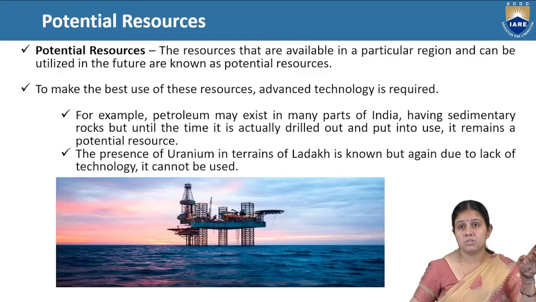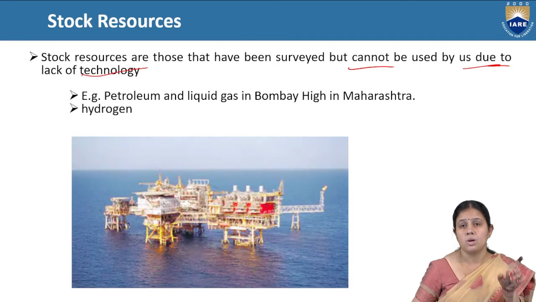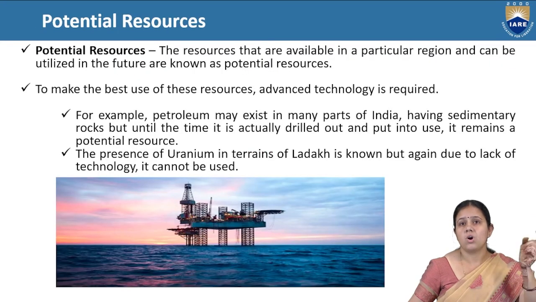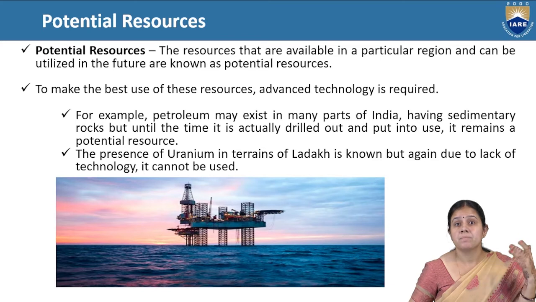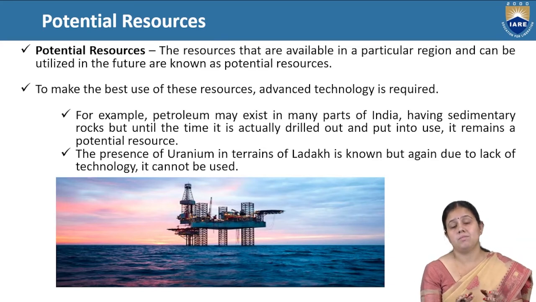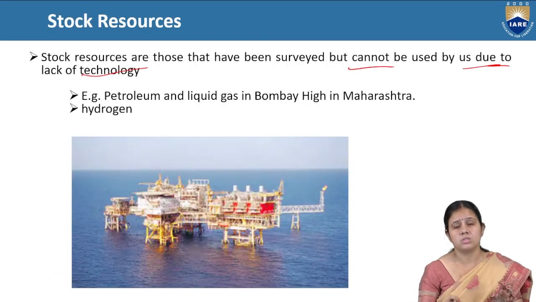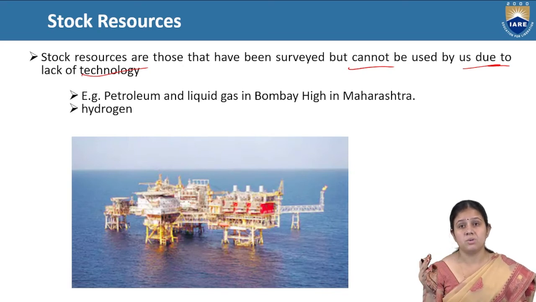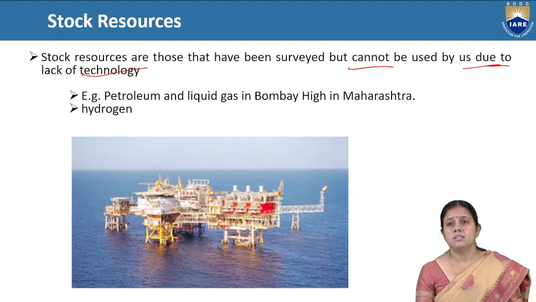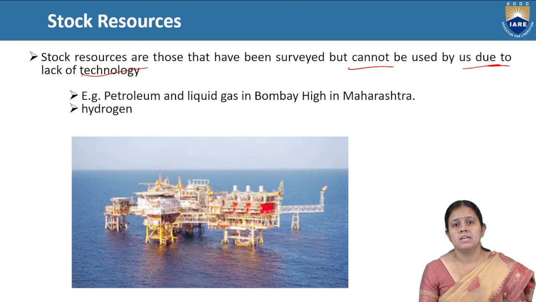Just understand the difference between potential resource and stock resource. For a potential resource, we are already using petroleum, but more petroleum is still available in nature, and when we advance our technology, we can use that resource. But for a stock resource, we are not using a single percent of that resource. That is called a stock resource. Its example is petroleum and liquid gas in the Bombay High. In the Bombay High there is a very large amount of liquid gas and petroleum, but due to lack of technology, we can't use that resource.